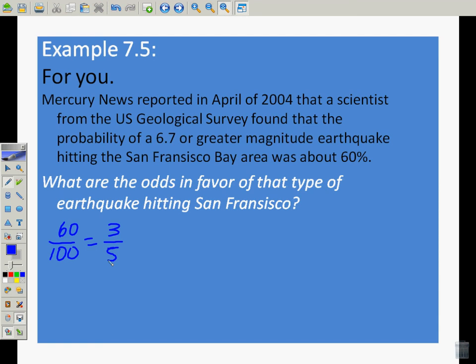The odds in favor. So what we're saying is favorable over unfavorable.